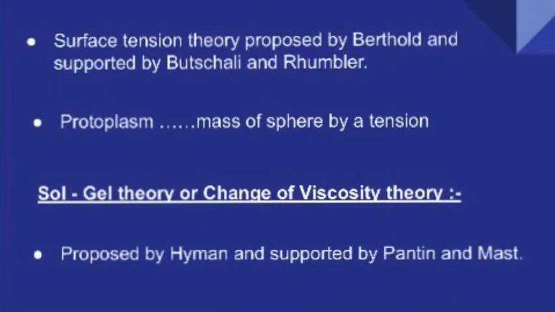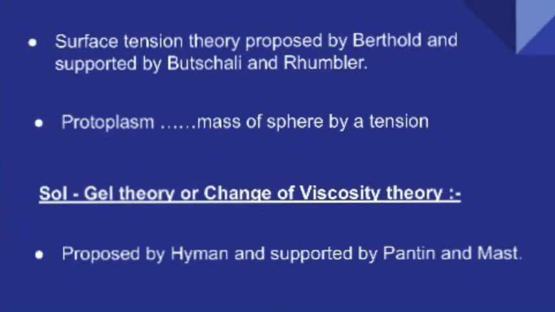From that spherical-shaped protoplasm, some amount of protoplasm will come out whenever the surface tension is decreased at some weaker points. From that weaker point the protoplasm will come out, resulting in the formation of pseudopodia. So this was the surface tension theory, which was proposed by a scientist called Berthold and supported by two more scientists, namely Bushley and Rumbler.